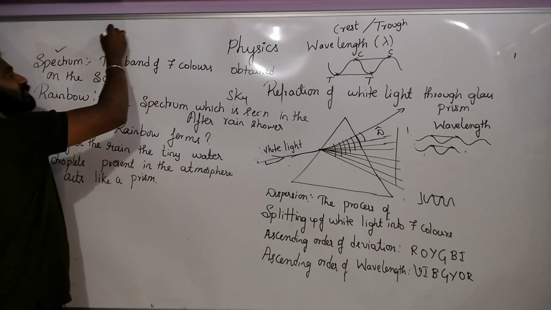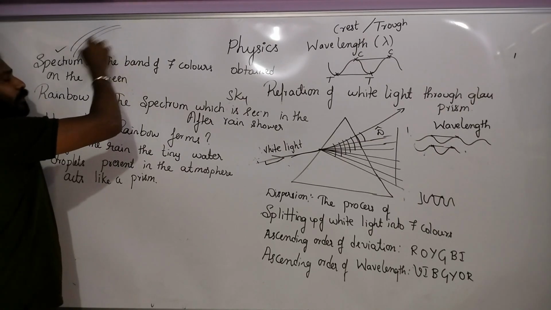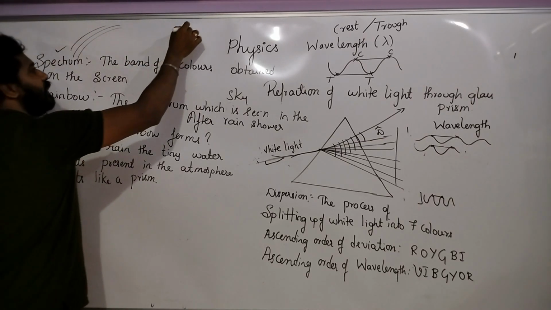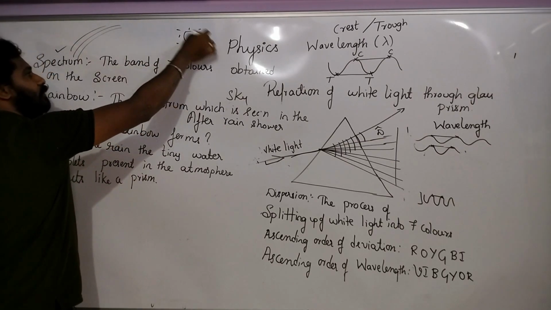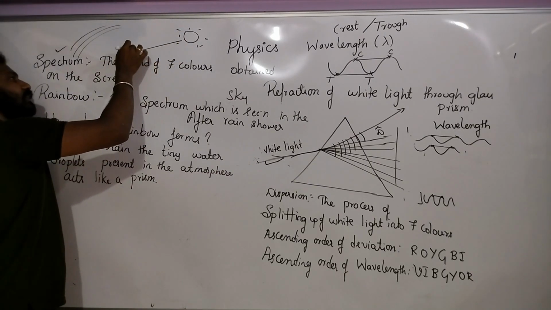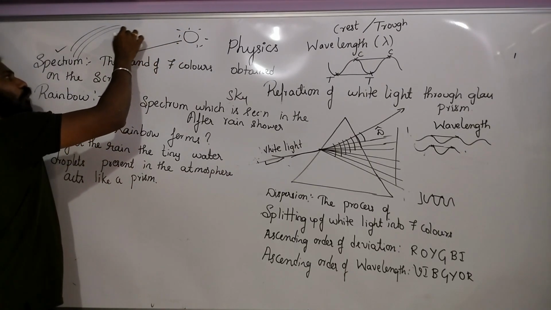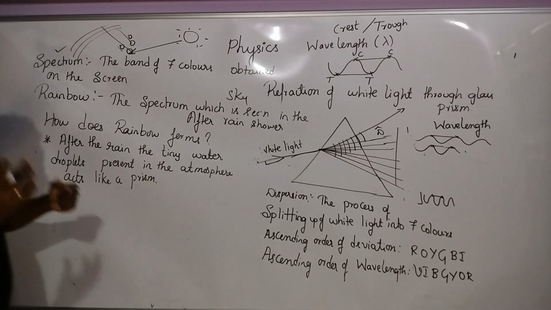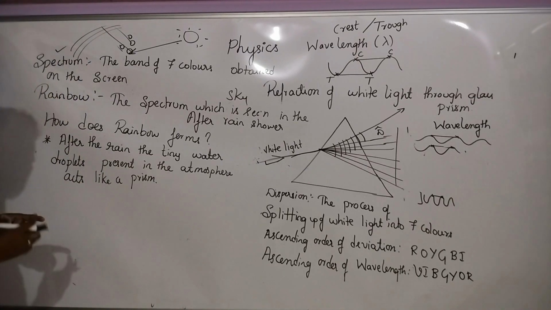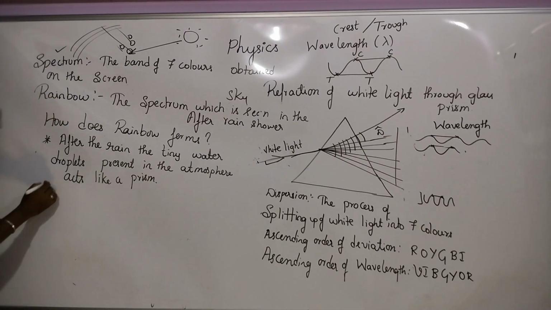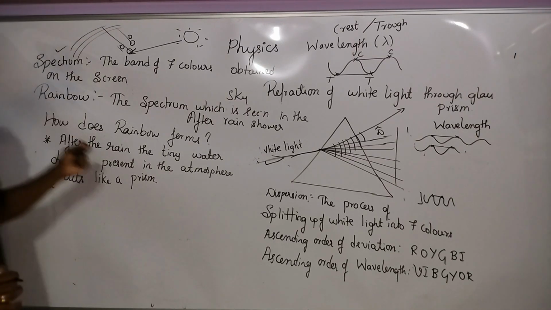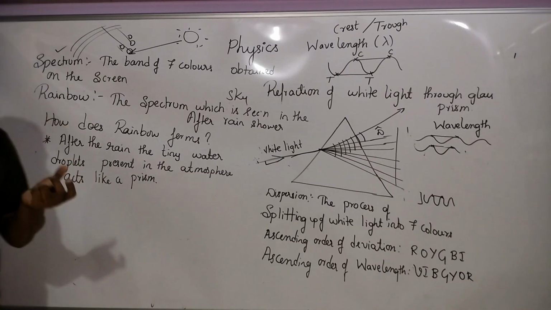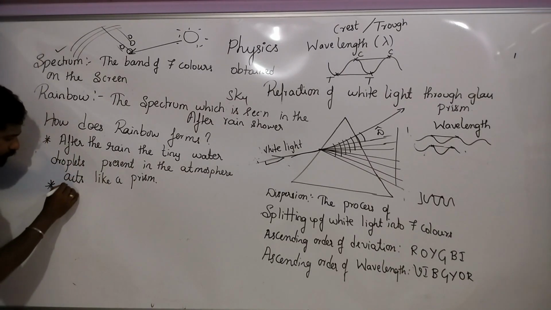When we observe the spectrum, the rainbow, it is usually opposite to the sun. What happens? The light ray falls on the small water droplets, then it splits up the colors. But you have to write the answer in a very standard form. So we will write like this. This is the first point, note it down. After the rain, the tiny water droplets present in the atmosphere act like a prism.